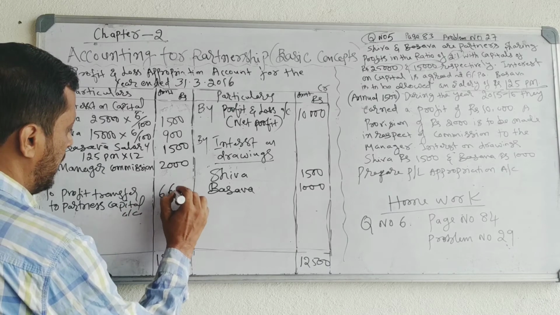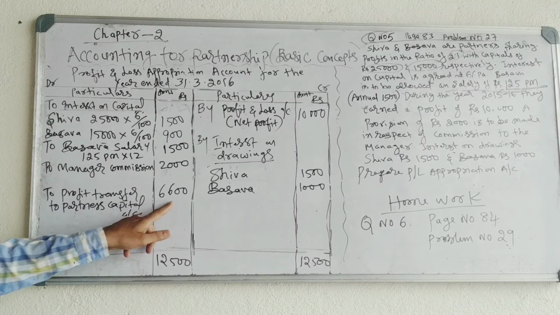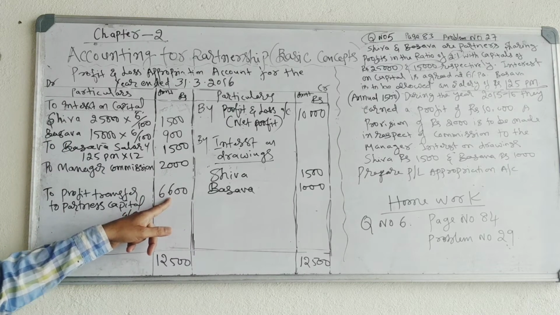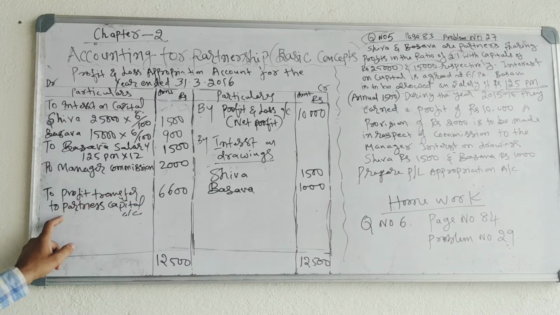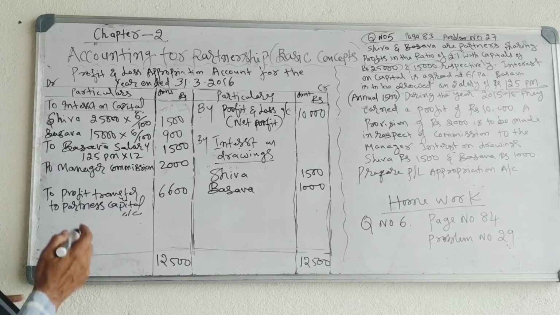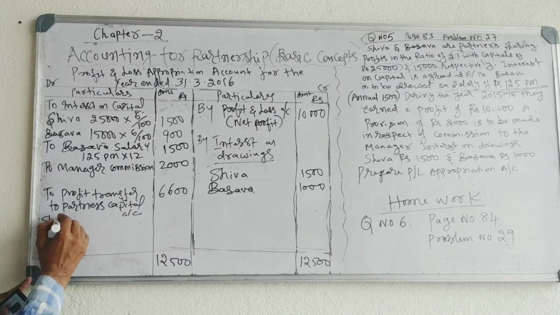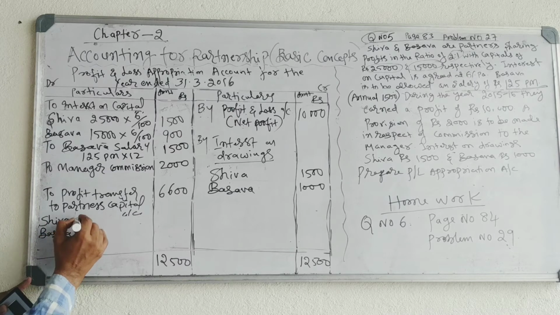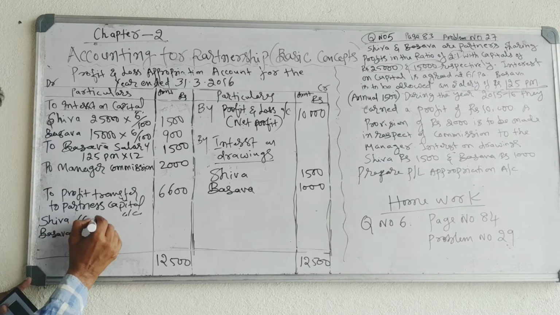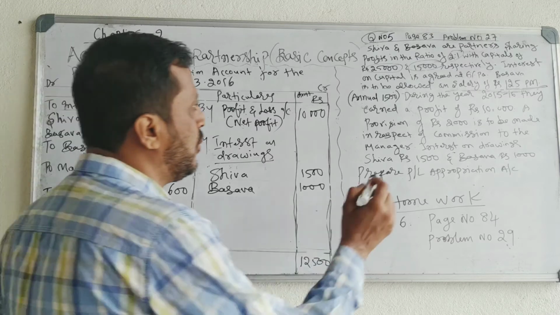Balance is 6,600. So this balance is taken as the remaining profit, to be transferred to the partners' capital accounts, Shiva and Baswa. 6,600 is divided in the ratio of 2:1.